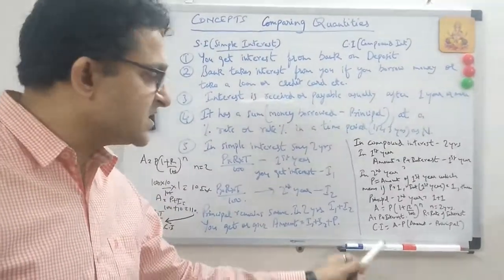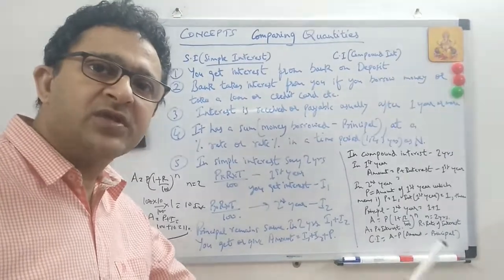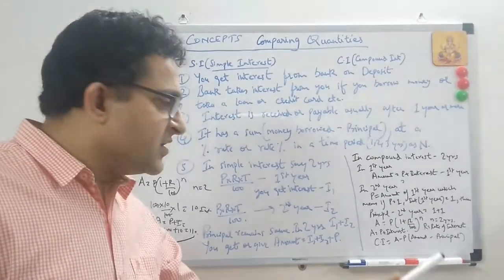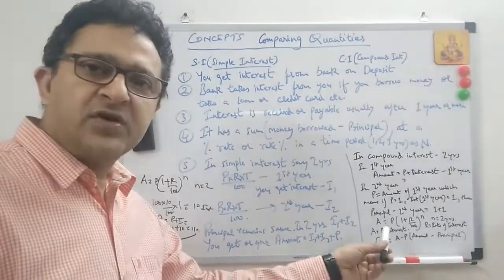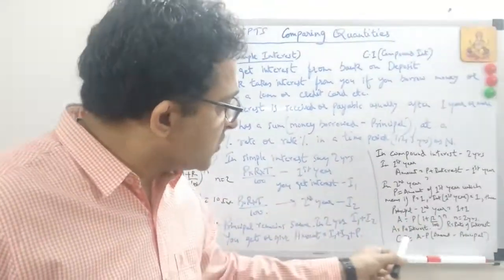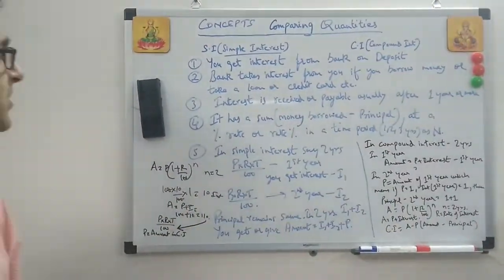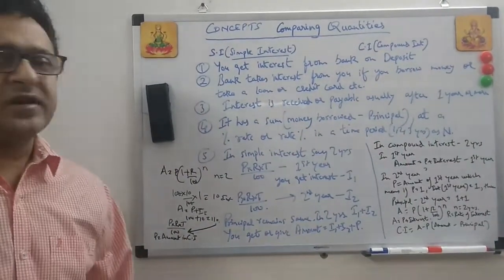Each successive year the principal is getting higher because the previous year's interest is getting added to the principal of the previous year, which becomes the new principal for the second year or consecutive years. That is why you will get ultimately a higher interest, right? So this is the whole concept about simple interest and compound interest.